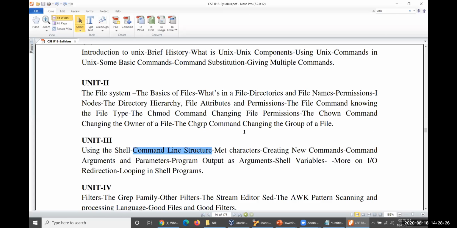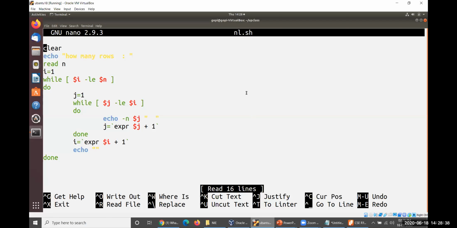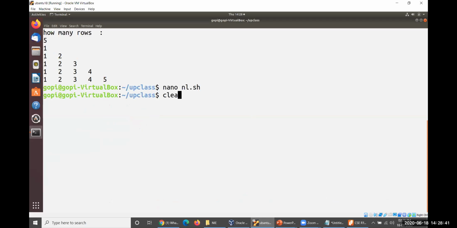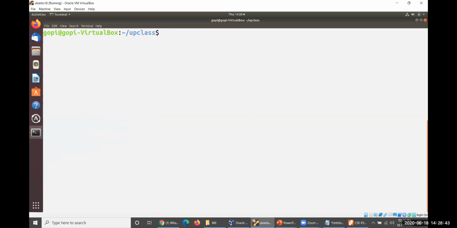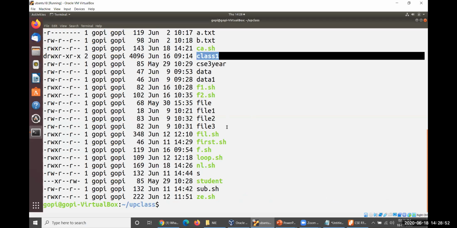Here I'll give you one specific topic: giving multiple commands in one command line. How can this be done? Let us have a look. I want to execute a number of commands at a time, let me say ls -l. Here is one directory. I want to enter this directory and immediately list it. Normally, to perform that operation, you must run 2 different commands.